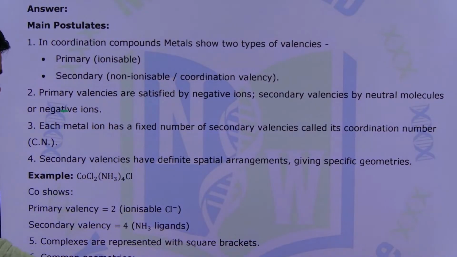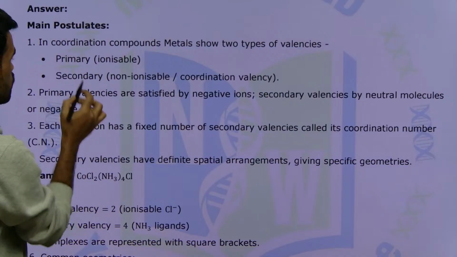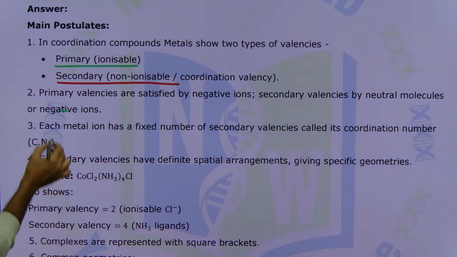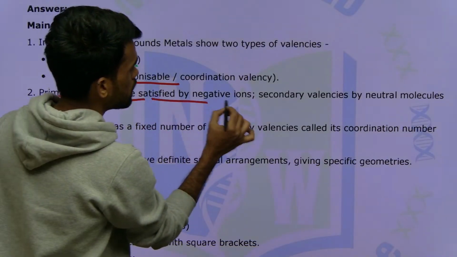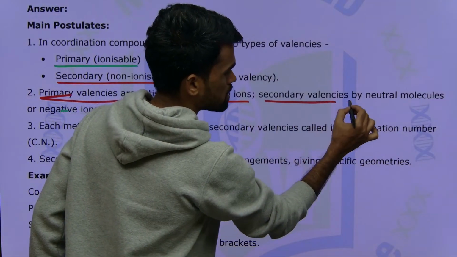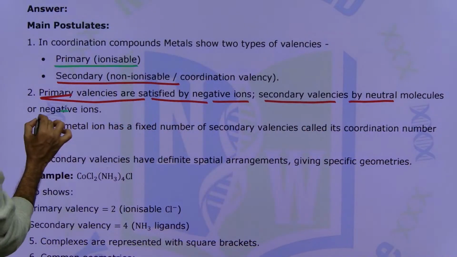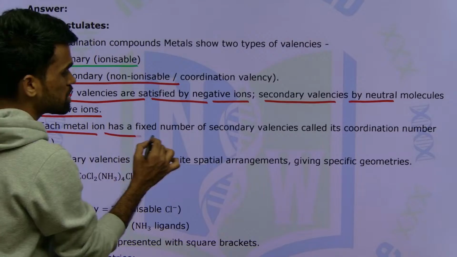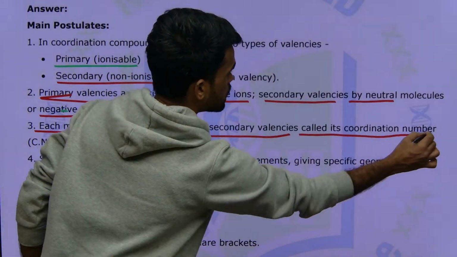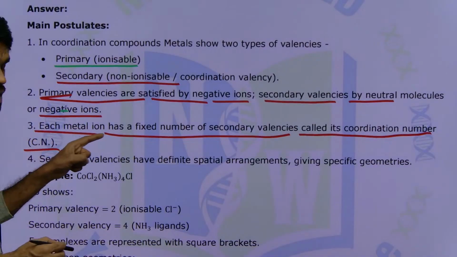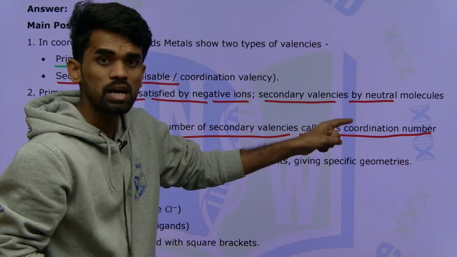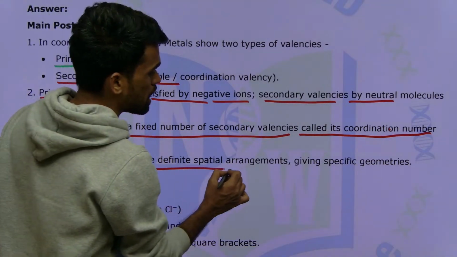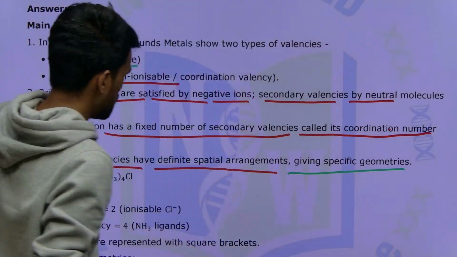First of all, in coordination compounds there are two types of valencies. One is primary valency, the other one is secondary valency, which is also called non-ionizable valency. Primary valencies are satisfied by negative ligands, whereas secondary valencies are satisfied by both neutral ligands as well as negatively charged ligands. Next, each metal ion has a fixed number of secondary valencies called its coordination number. Next, secondary valencies have definite spatial arrangement giving specific geometries. It means what we just now discussed.